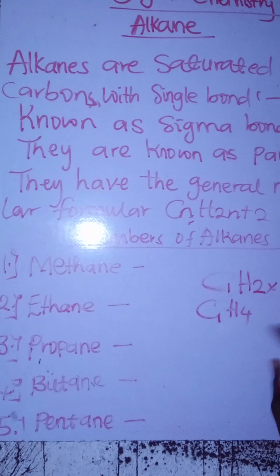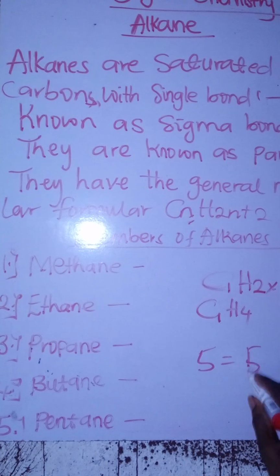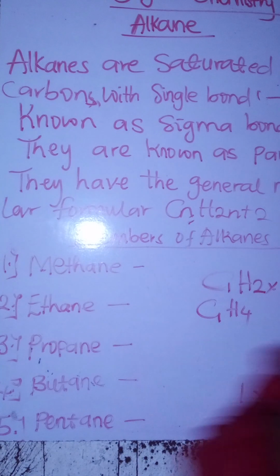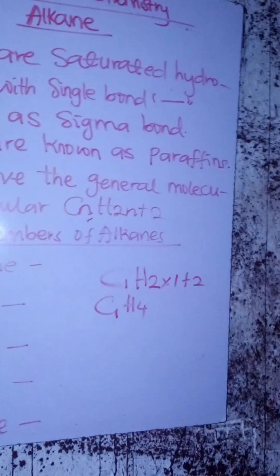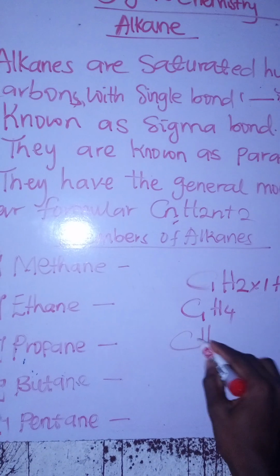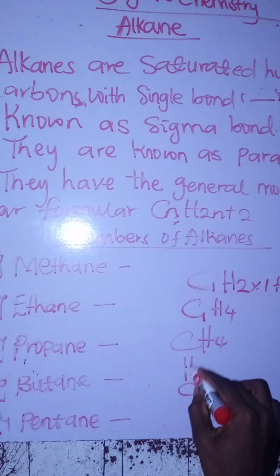But in chemistry and mathematics, you don't write 1, because 5 is equal to 5 times 1, the same thing as 1 times 5. So we don't really write the 1. So this is what we'll have here, okay? We'll have CH4.